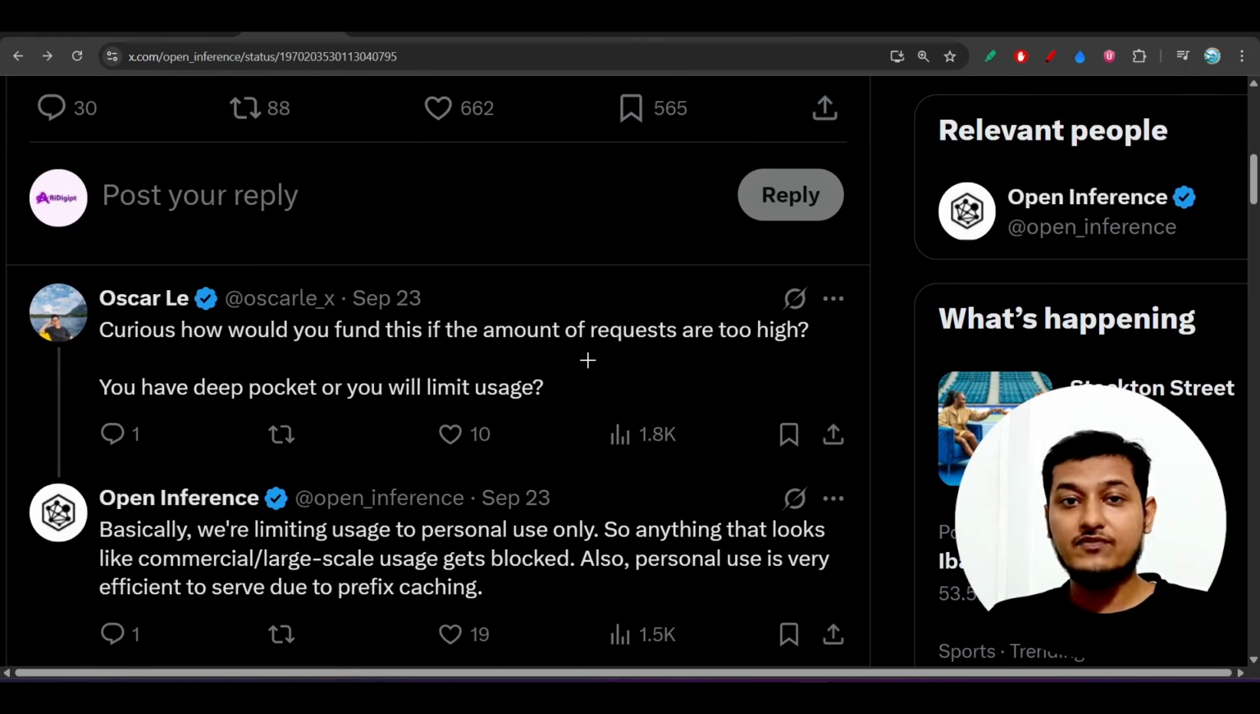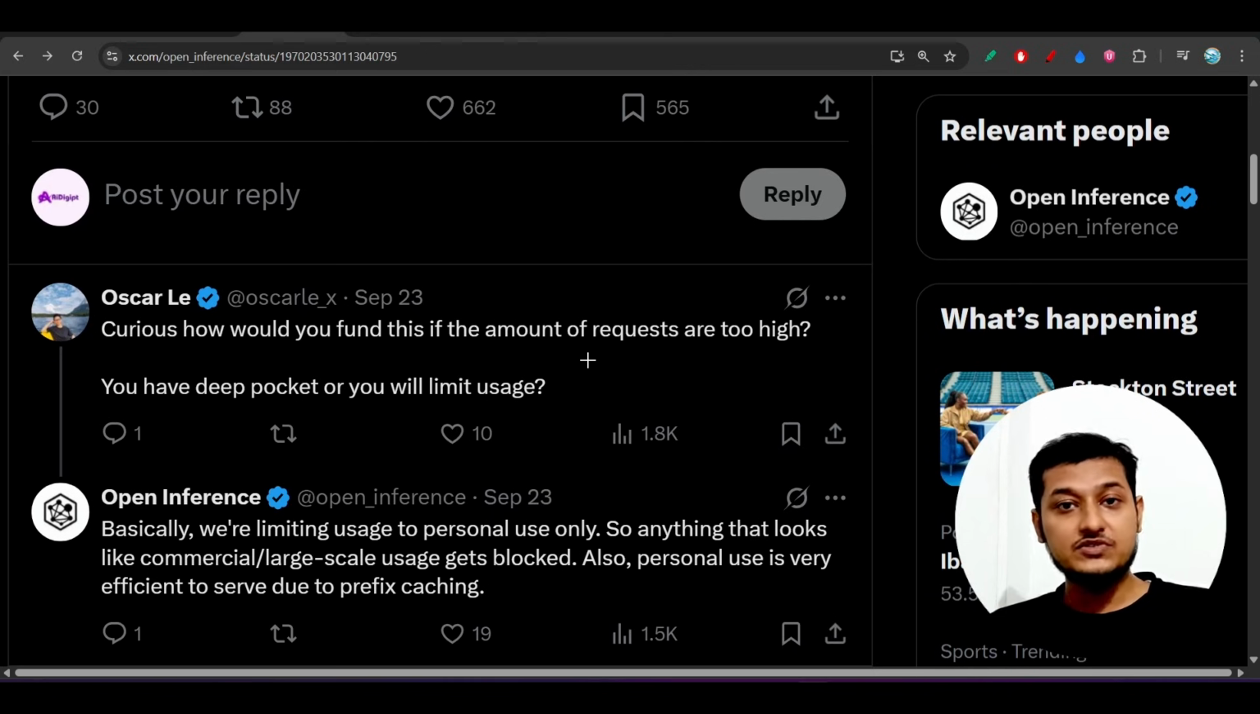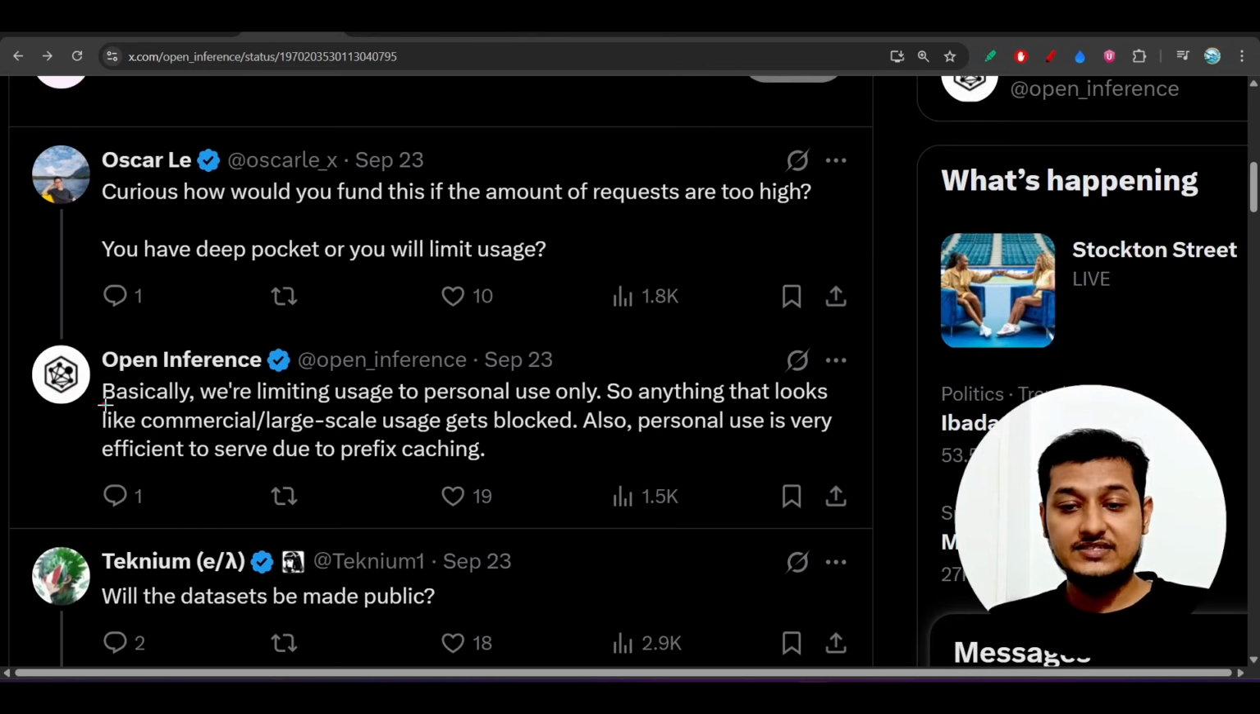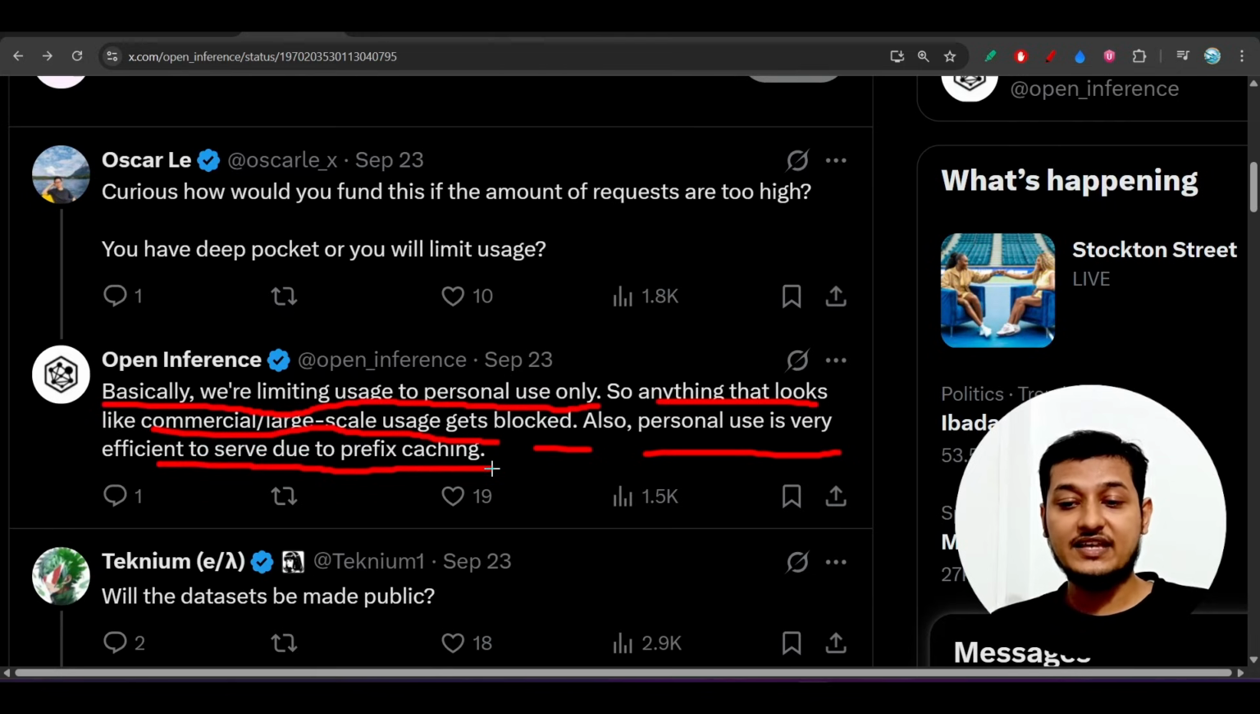No, you cannot use it for commercial purposes. You can use it for your personal use only. And here you see that we are limiting usage to personal use only, so anything that looks like commercial or large scale usage gets blocked. Also, personal use is very efficient to serve due to prefix caching.